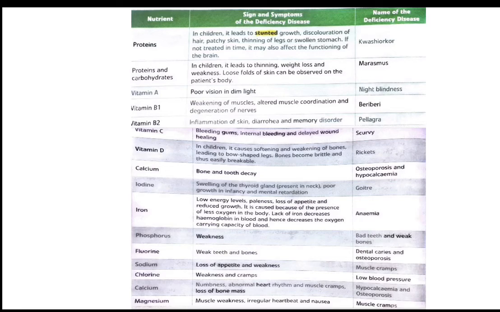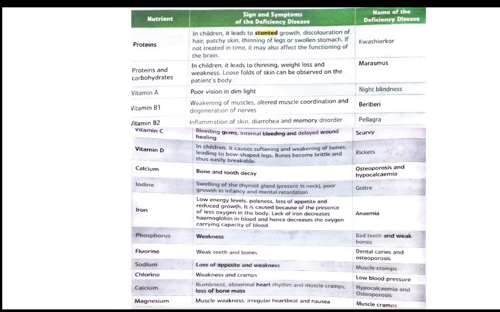If we have lack of fluorine, we will have weak teeth and bones, which is known as dental caries and osteoporosis. Now, if we have lack of sodium, we have a disease that is called muscle cramps. In this disease, there will be loss of appetite and there will be a lot of weakness. Due to loss of chlorine, we will have weakness and cramps, which is low blood pressure.